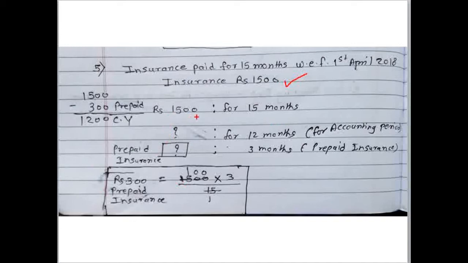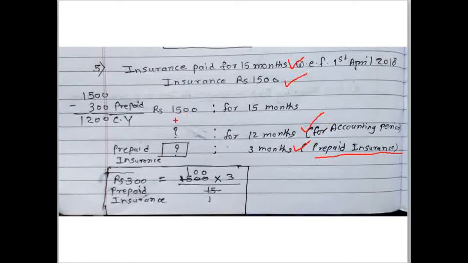Rupees 1500 paid on 1st April 2018, but it is paid for 15 months and our accounting period ends on 31st March 2019. Here we directly get the 3 months which is prepaid insurance, and our accounting period is for the 12 months.